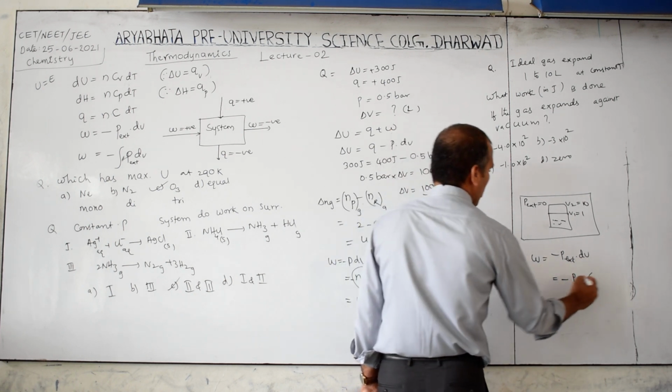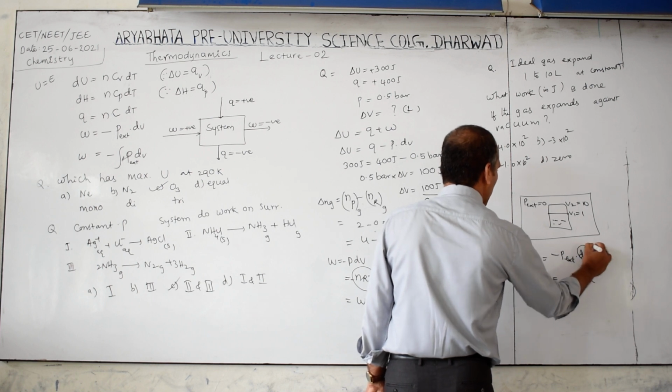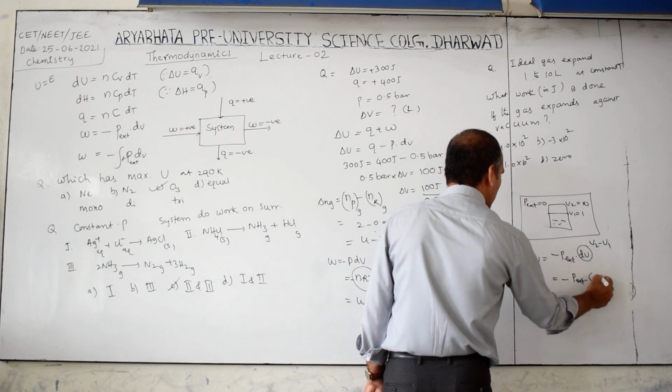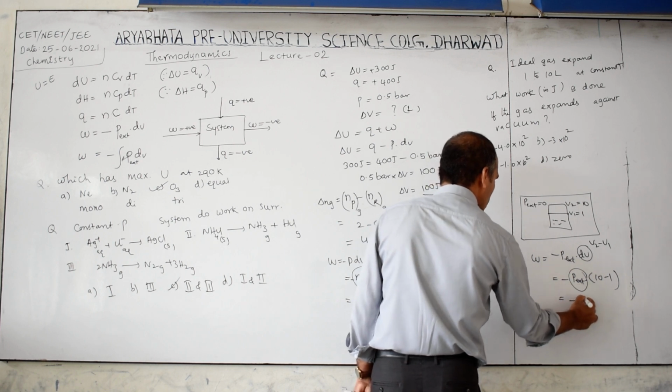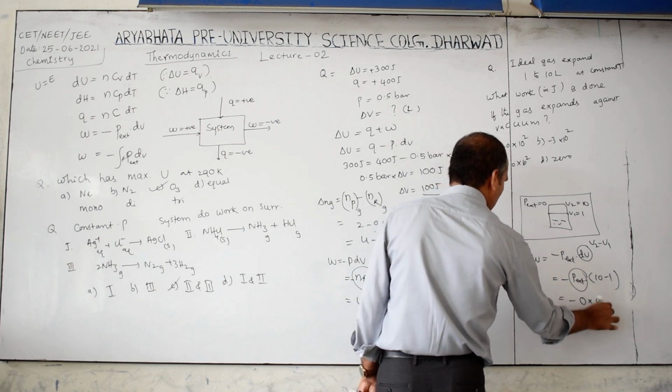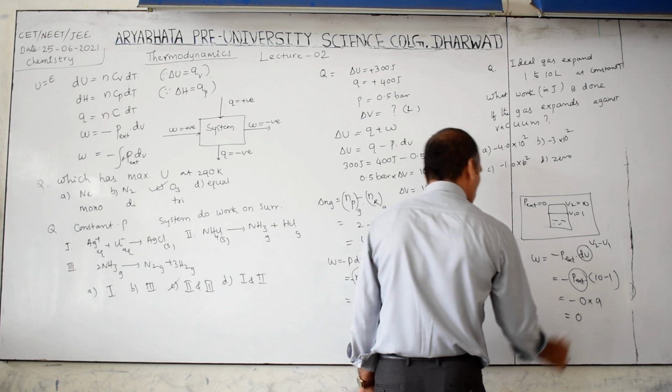Change in volume is V2 minus V1. Actually, what does this dV mean? V2 minus V1, that is 10 minus 1. But this is how much? Minus into 0 into 9. Then what is that? 0.